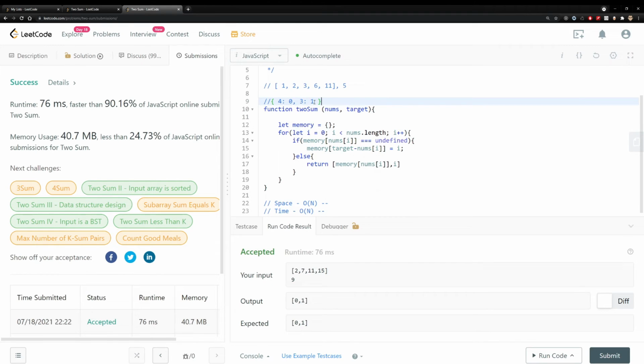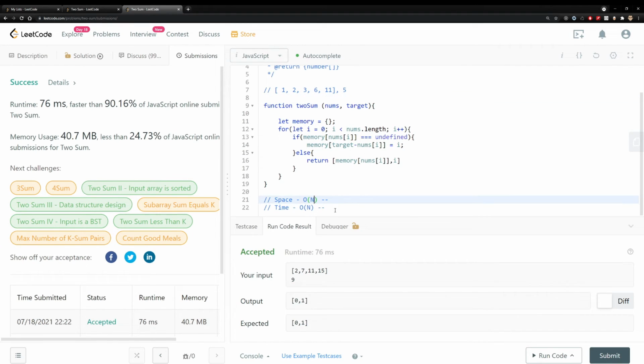Now, how can we solve this problem without putting in every single element? Is there something I can do to my input array as it comes in, such that I could benefit from the natural behaviors of the input array? So let's think about that. If you have your nums here, we know the array is not really sorted. But can we sort this array? We probably can. If you sort this array, what kind of attributes do you have?